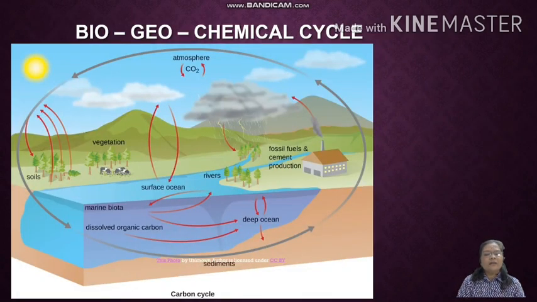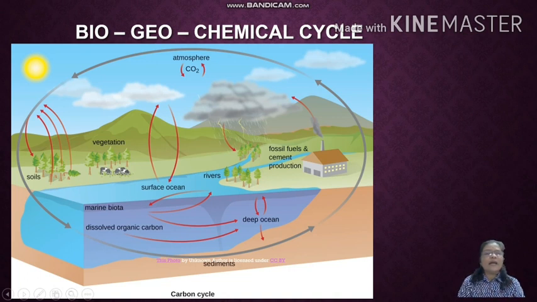Look at the diagram. There is a cyclical flow of the nutrients of carbon from the atmosphere. Like that, the carbon cycle is given.